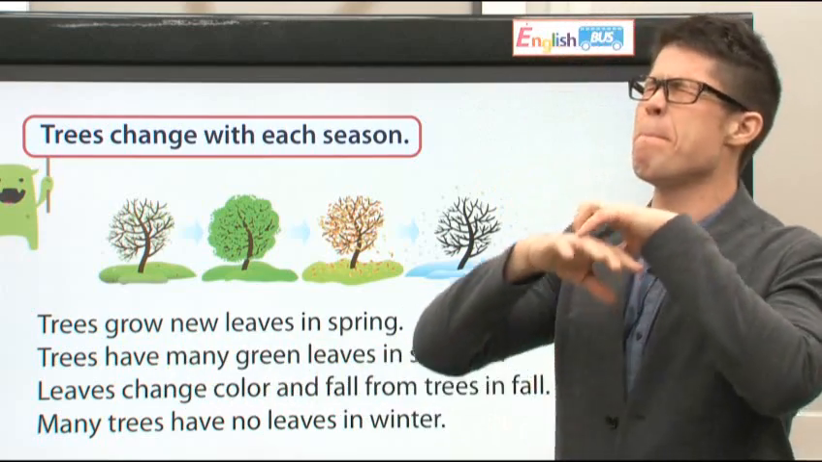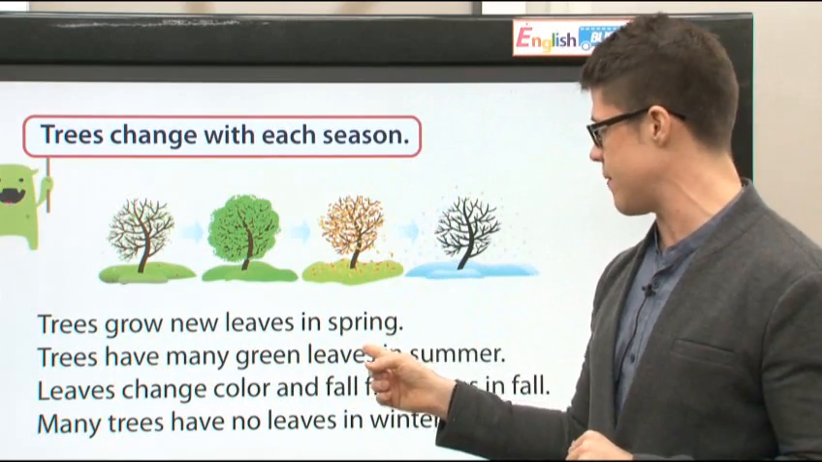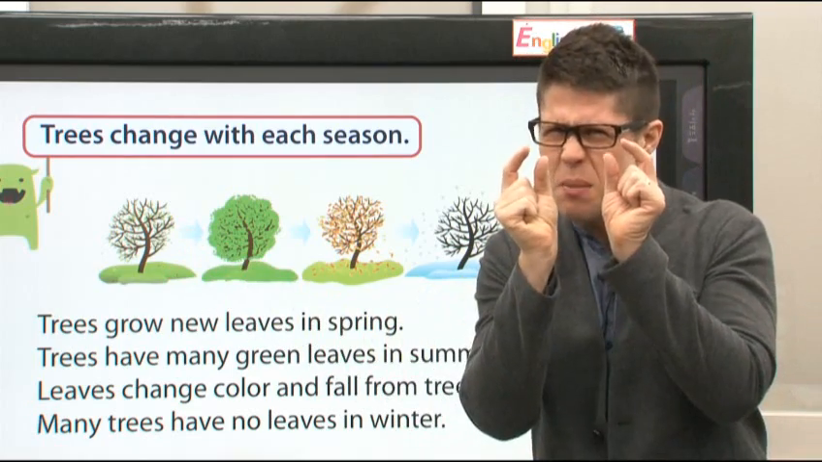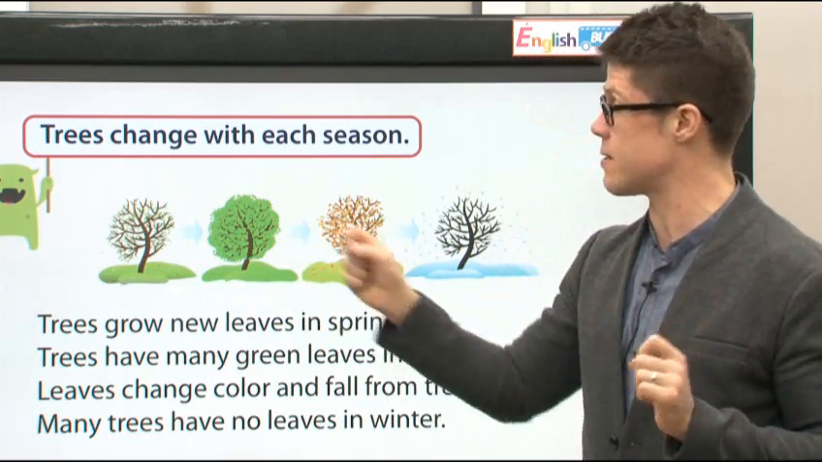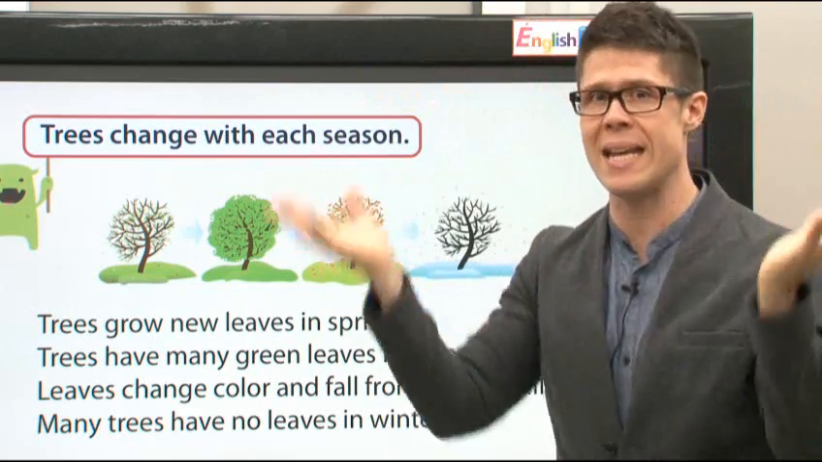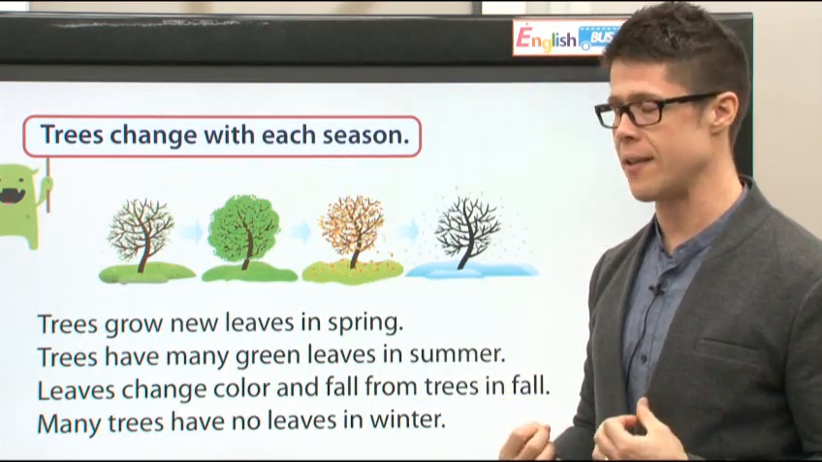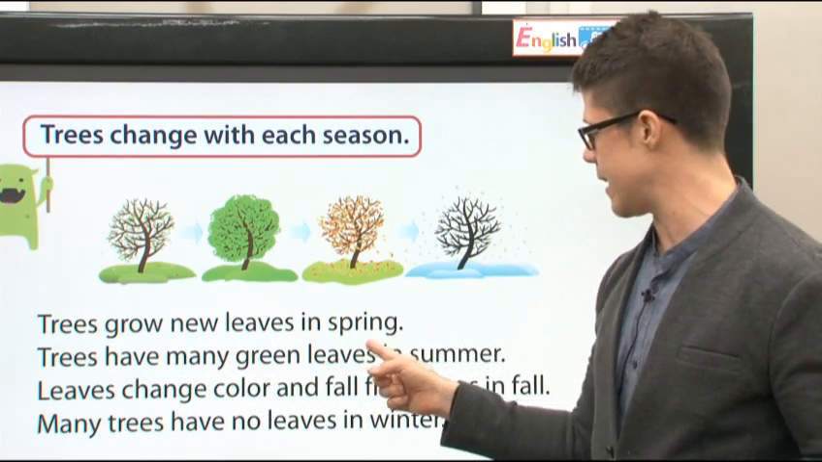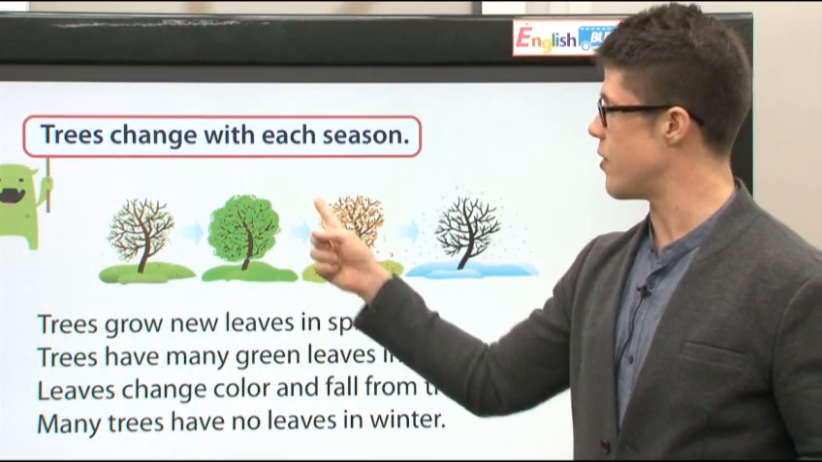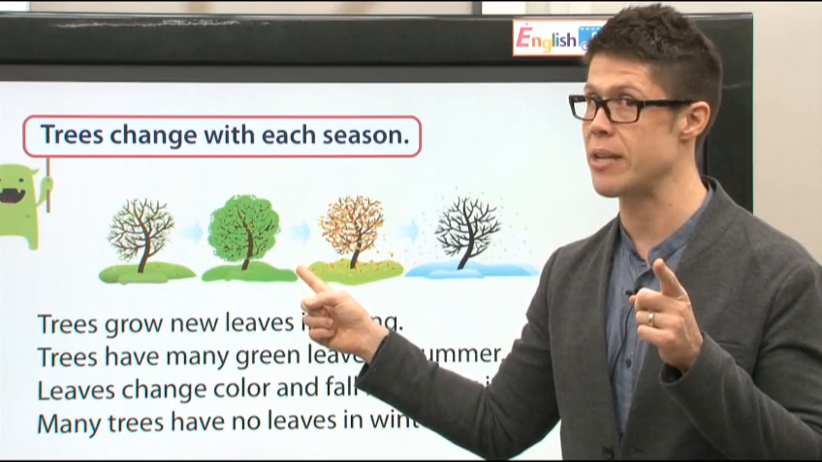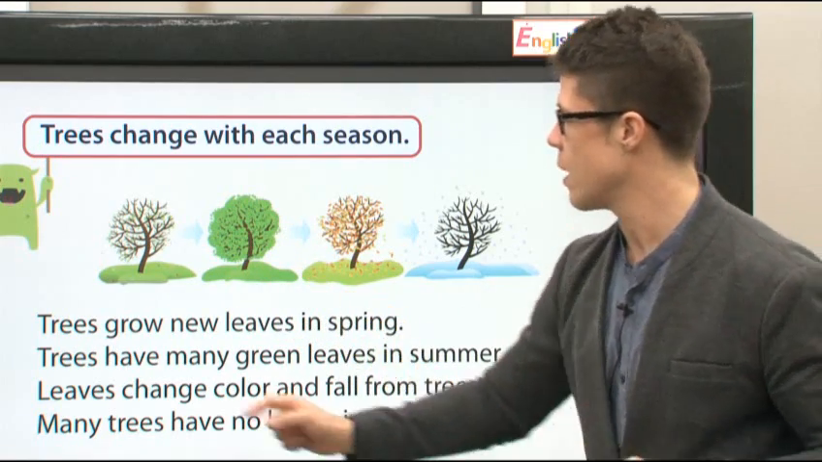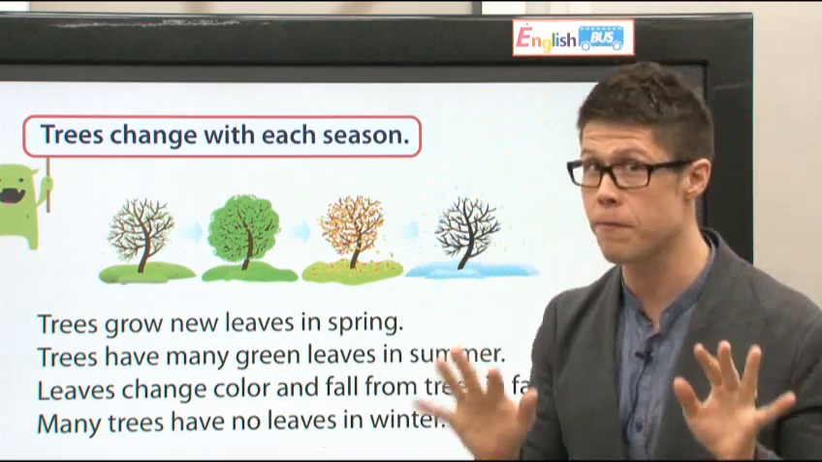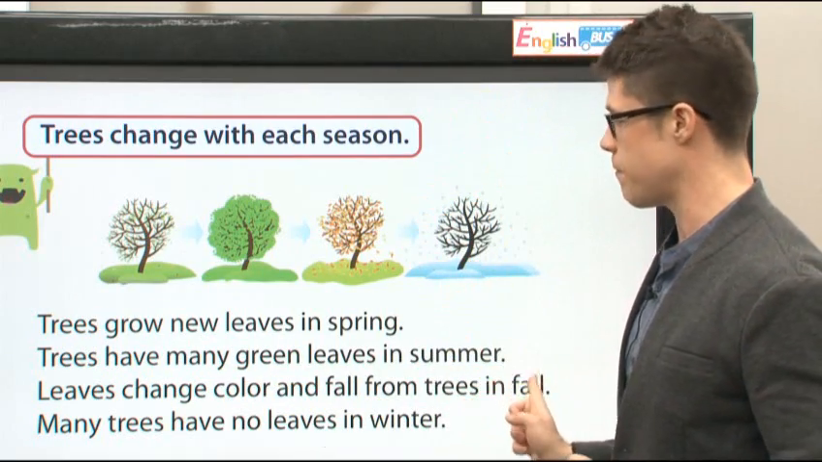Trees have many green leaves in summer. Okay? In spring, just small leaves. But in summer, there are many green leaves. Trees have many green leaves in summer. This is a summer tree. Next, leaves change color and fall from the trees in fall.